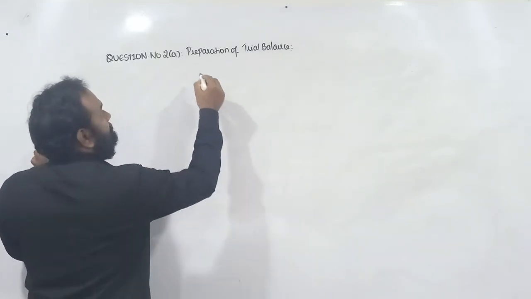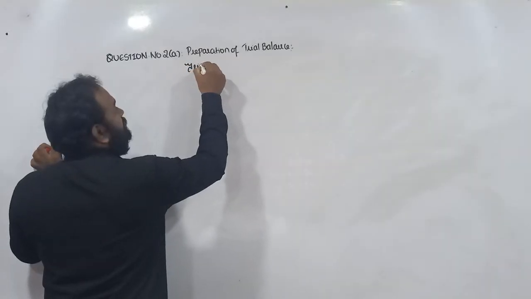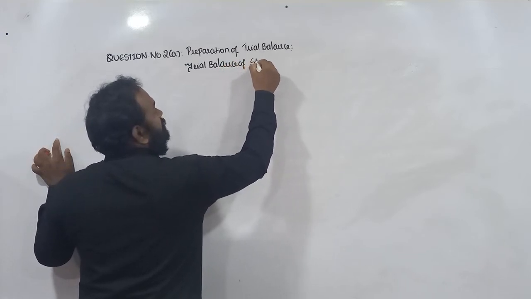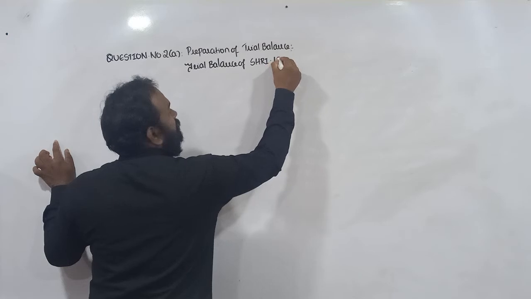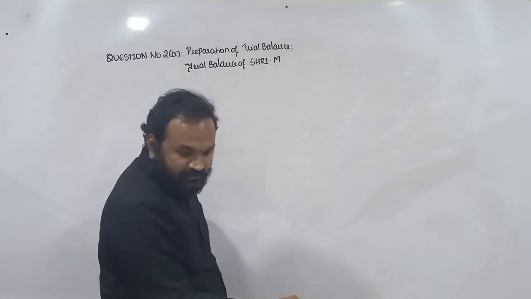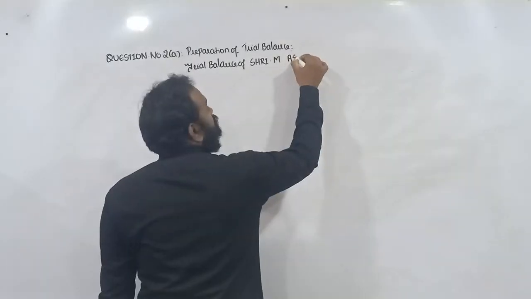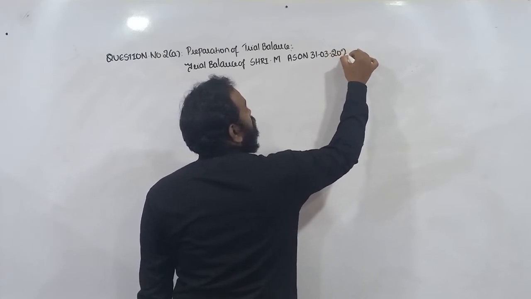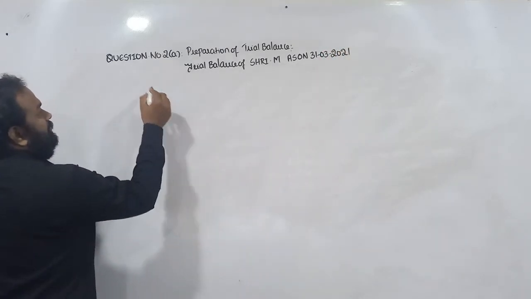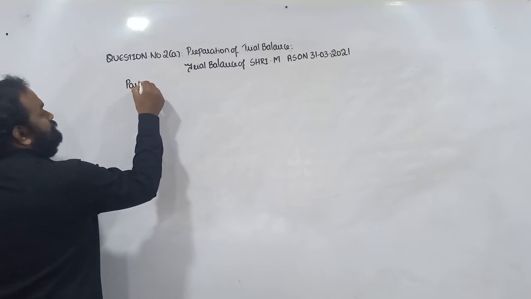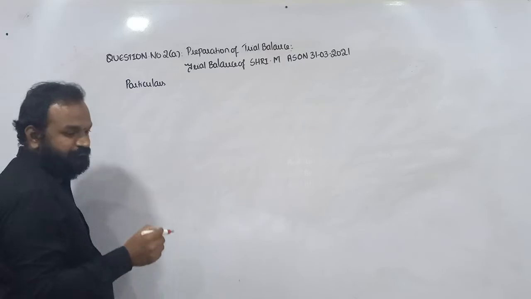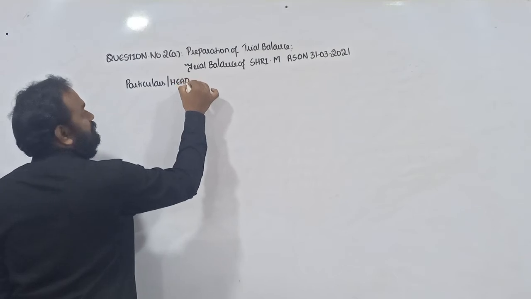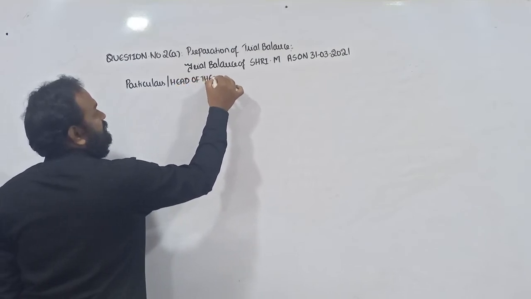Question number 2A. So the heading will be trial balance of Shri M as on 31st March 2021. So particulars or head of the account.